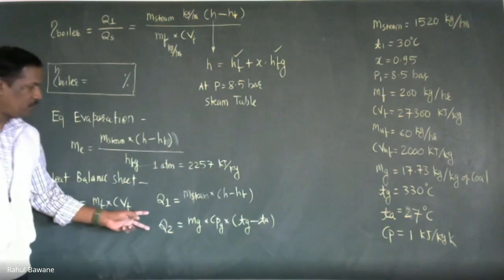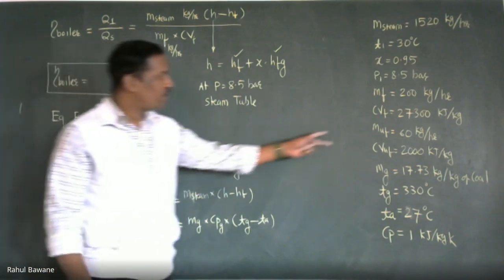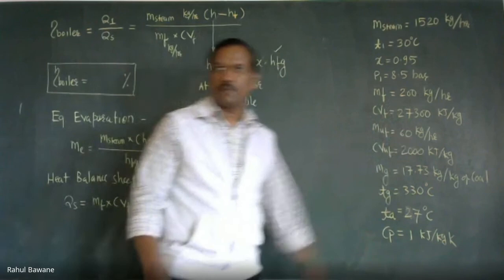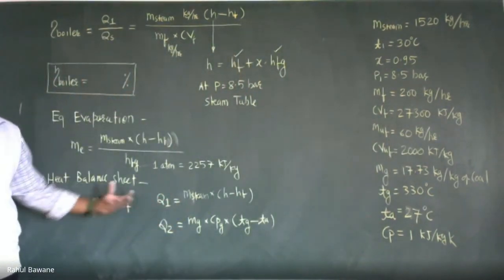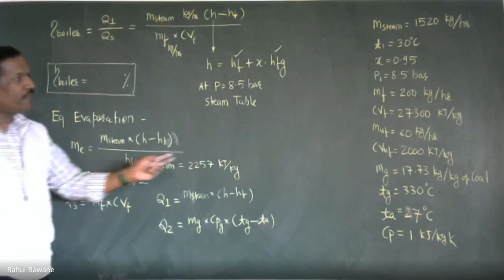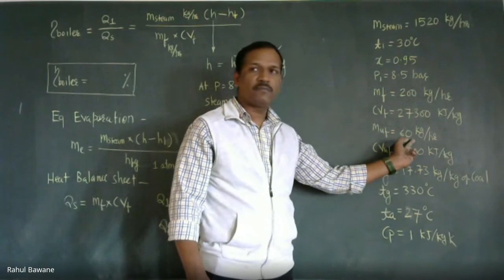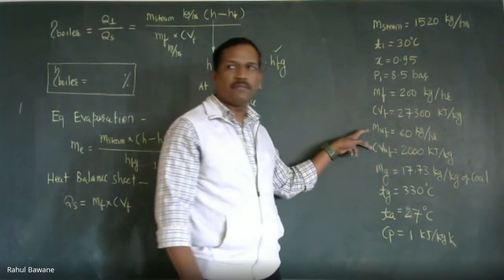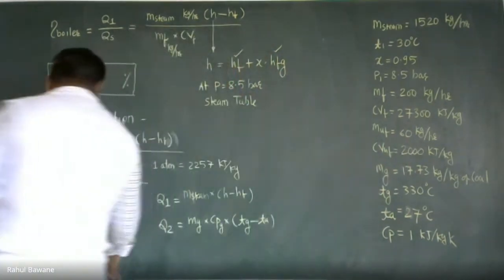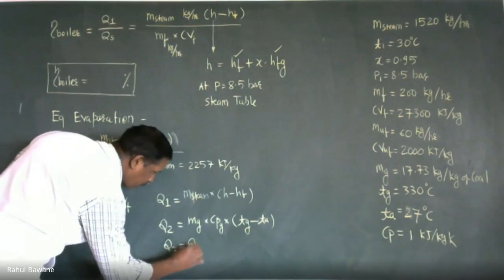Next, where heat is lost: unburned fuel, the carbon which is not burned, that much amount of heat is not utilized. Correct? So out of 200 kg of fuel per hour, 60 kg of fuel per hour is not producing heat. So this heat will be wasted, so this should be considered for unburned fuel.